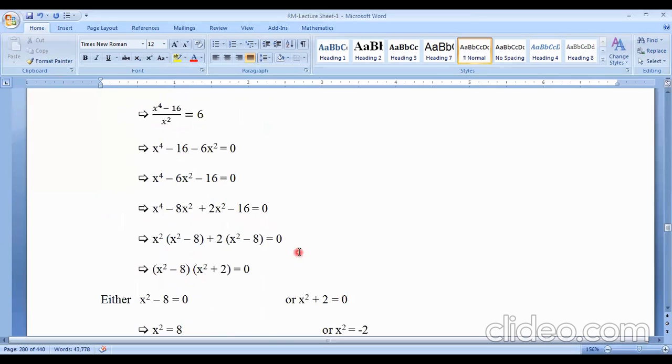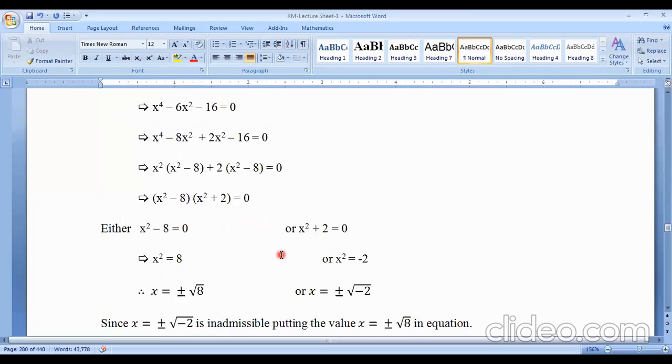Now factorizing and solving for x, we get 2 factors: x square minus 8 into x square plus 2, by middle term factorization. Either this equals 0 or x square plus 2 equals 0. So x square equals 8, that means x equals plus minus root over 8. But x square equals minus 2 is not acceptable because there is no real number whose square is negative.